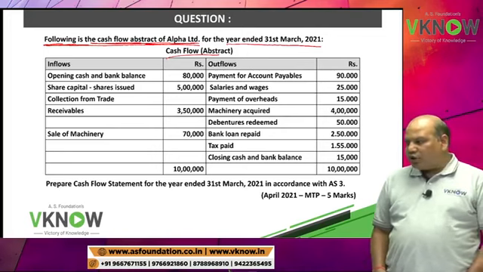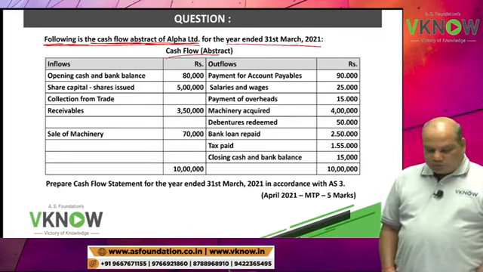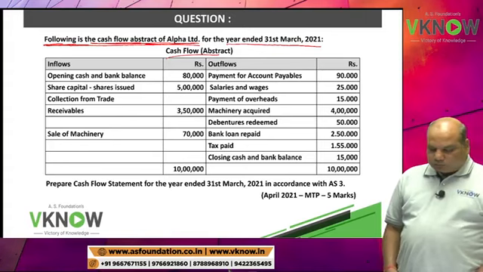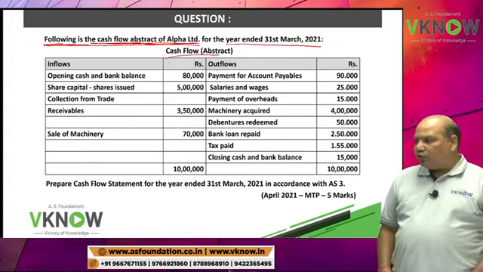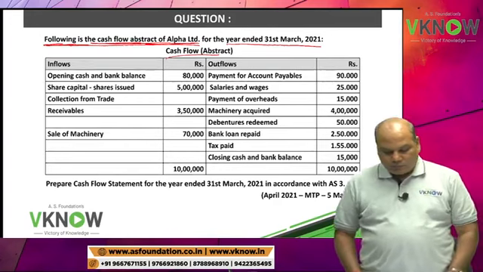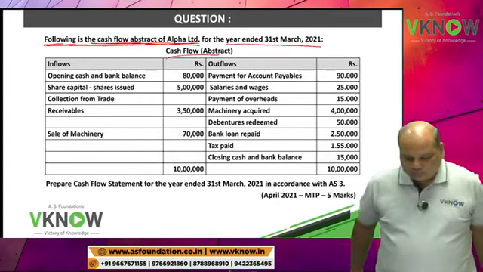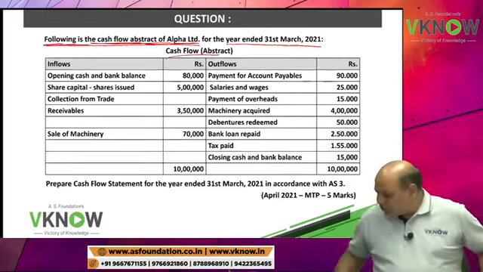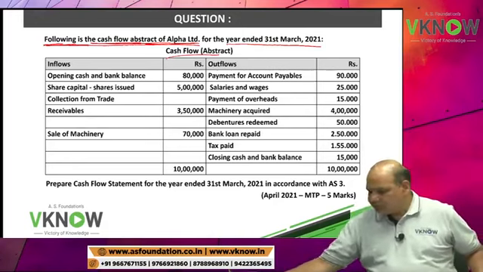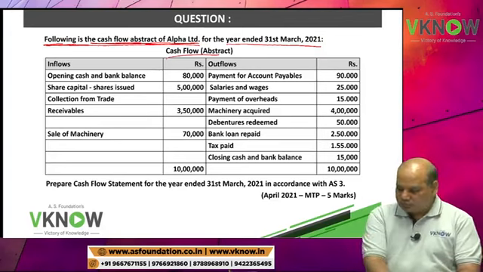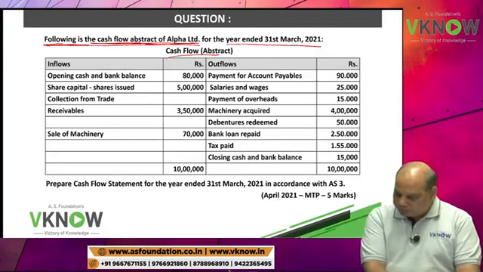Salaries and wages 25,000. Payment of overheads 15,000.